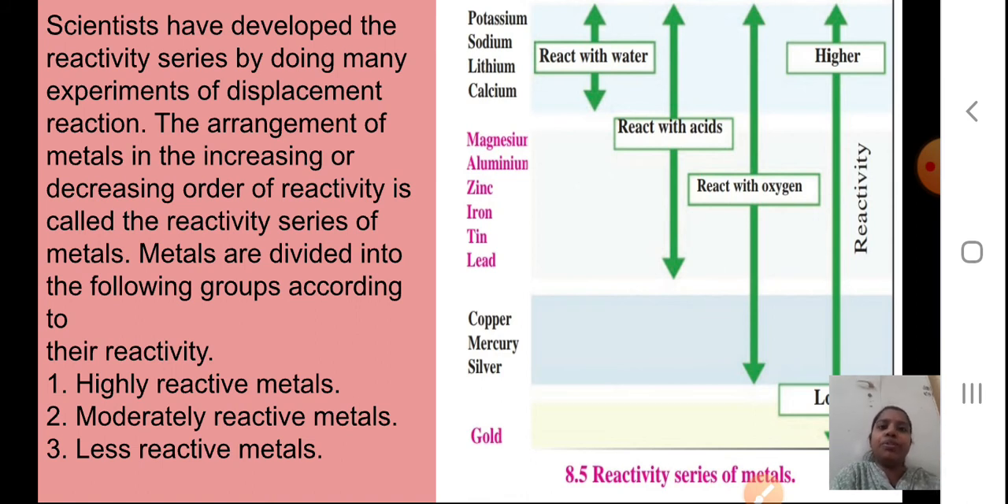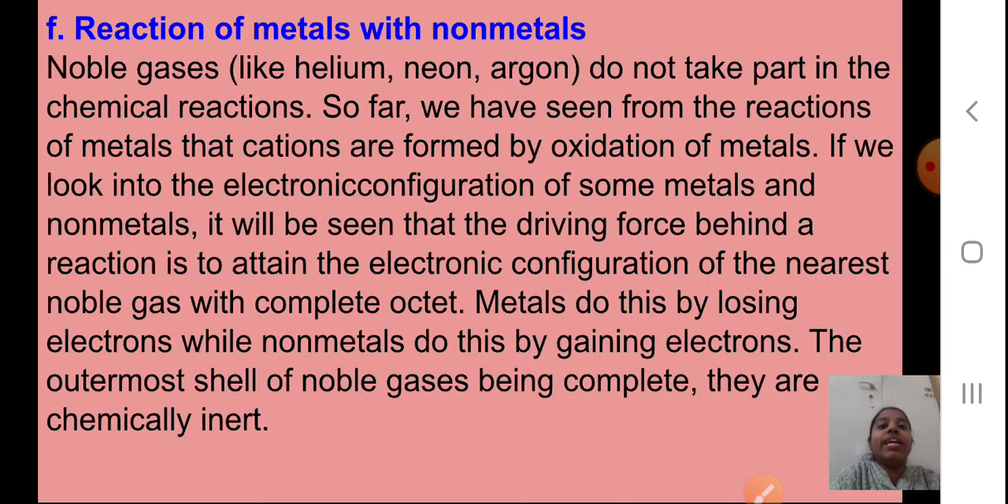Okay, students, we'll proceed. Now the next type of reaction we will study is the reaction of metals with non-metals. Noble gases like helium, neon, argon do not take part in chemical reactions. You know, students, the reason. Yes, because they are stable. Their last orbit is stable, octets are complete or duplets are complete.